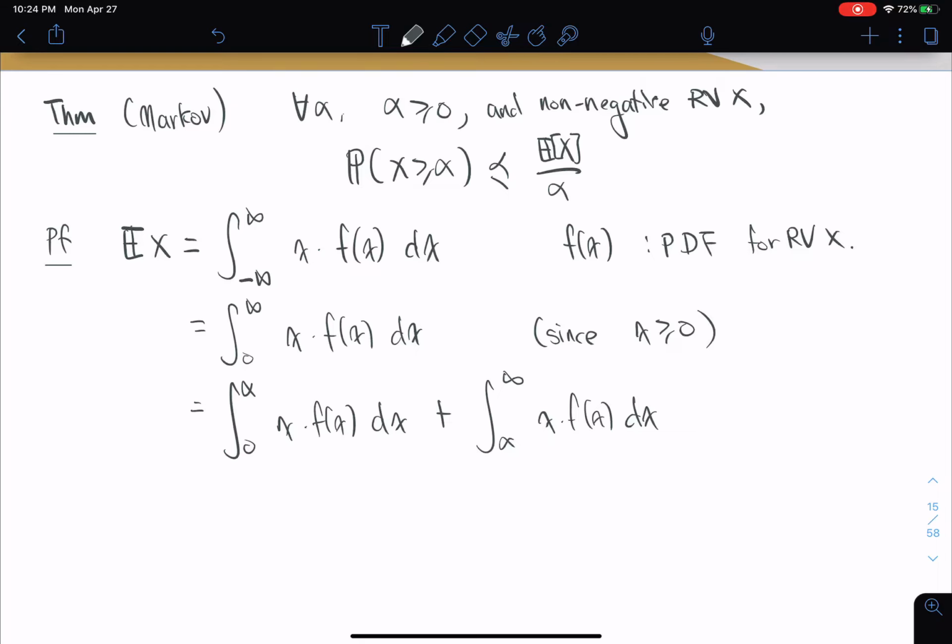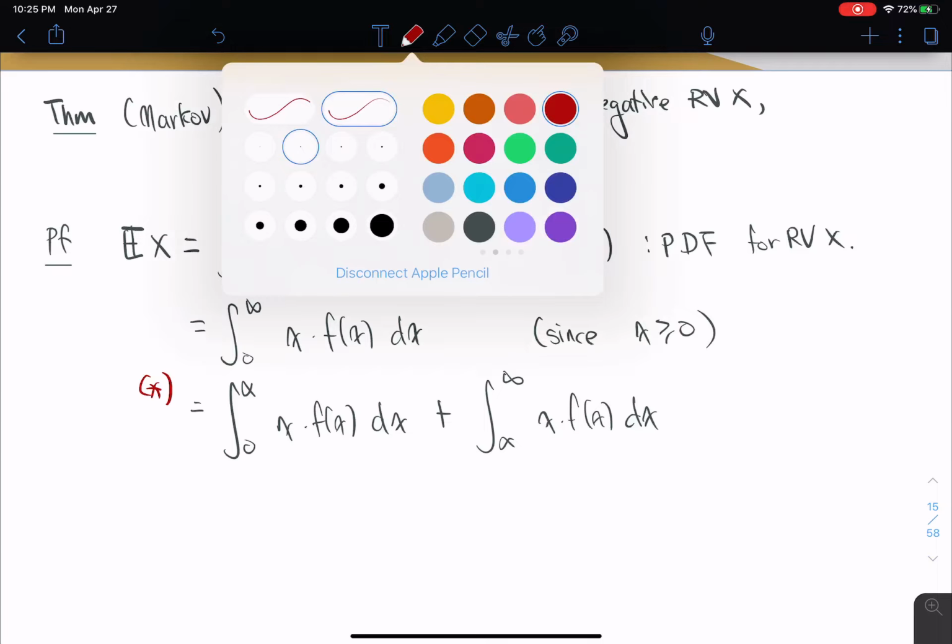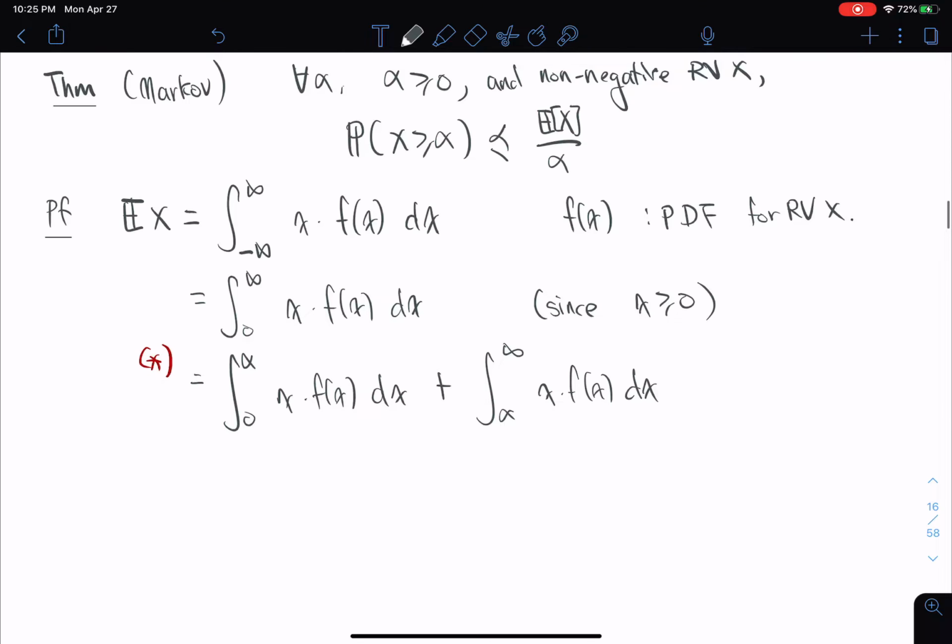So I'm going to give this a star because this is really smart. This is a very smart idea. Such a simple thing, but perhaps the smartest thing that you could do. So this is the foundation for this inequality. Okay, now this is the really smart part. We're going to say, oh, you know what?